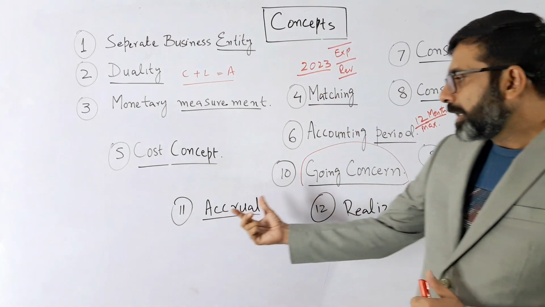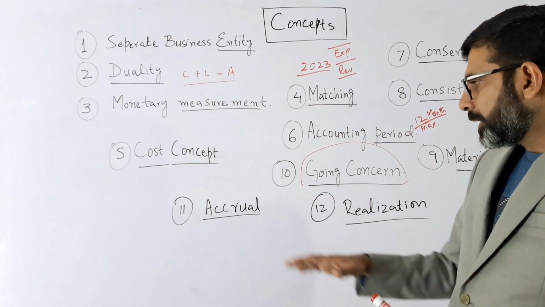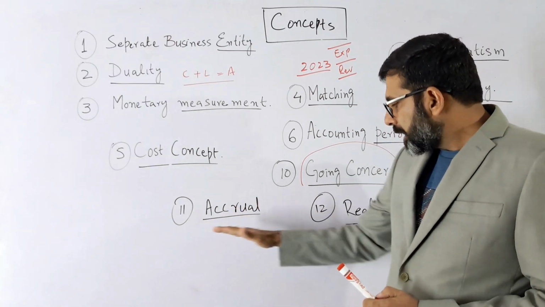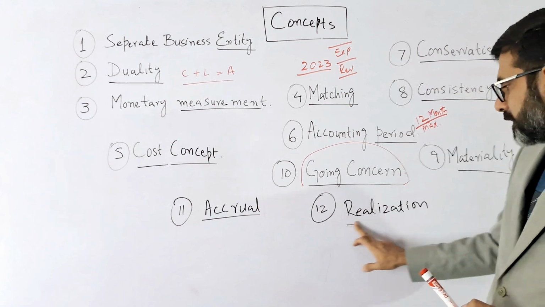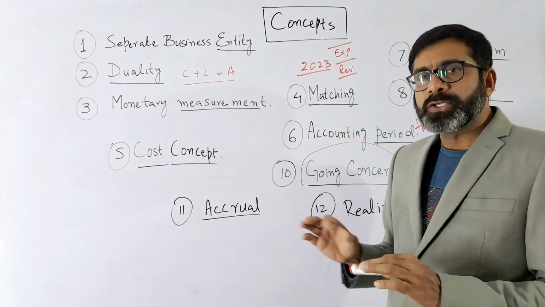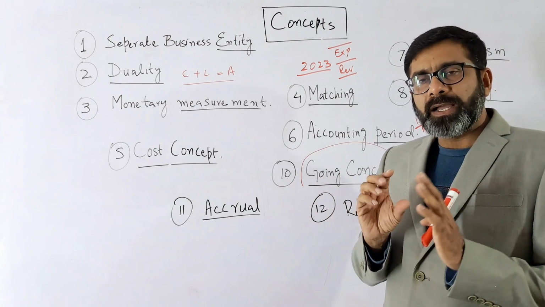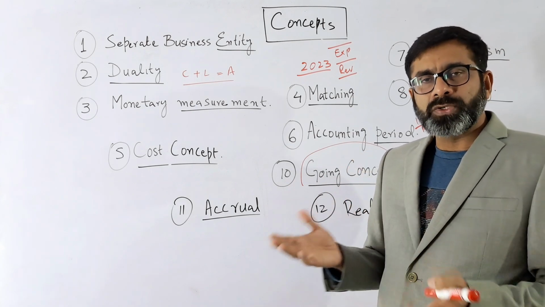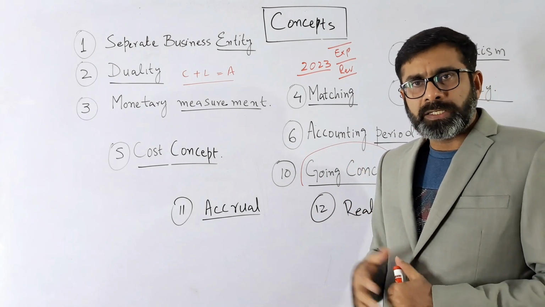The next two concepts are basically interrelated concepts: the accrual concept and the realization concept, number 11 and number 12. We will discuss these concepts in detail, and with a small example it will also be very easy to understand the concept.